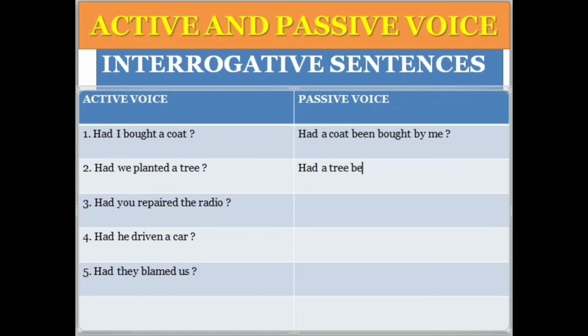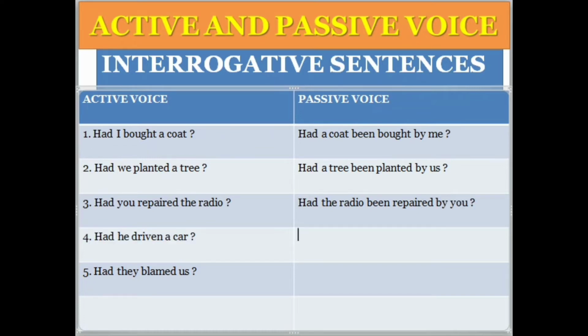Had a tree been... we use "been" because we are changing into past perfect continuous tense. Had a tree been planted by us. Since there is "by," it is obviously showing that it is the passive voice. Had a tree been planted by us? At last we will have an interrogation mark. Had you repaired the radio? So how to change? Had the radio been repaired by you? At last we will have an interrogation mark.